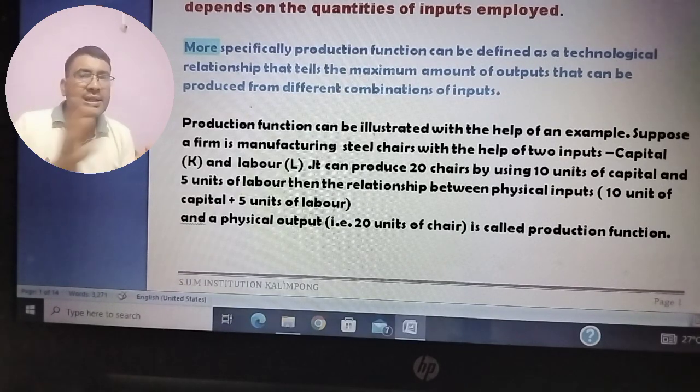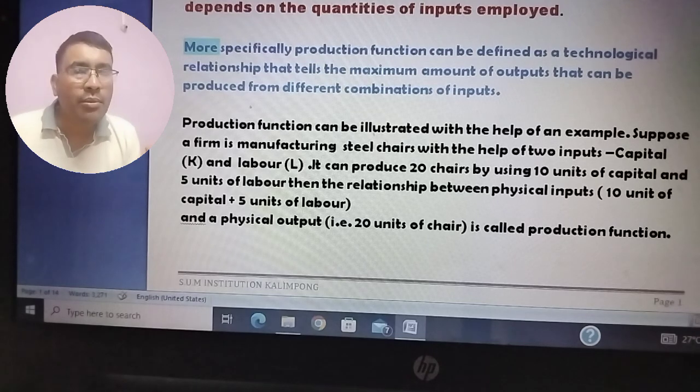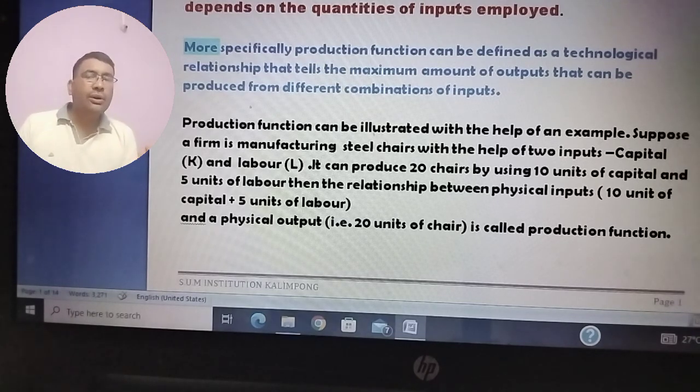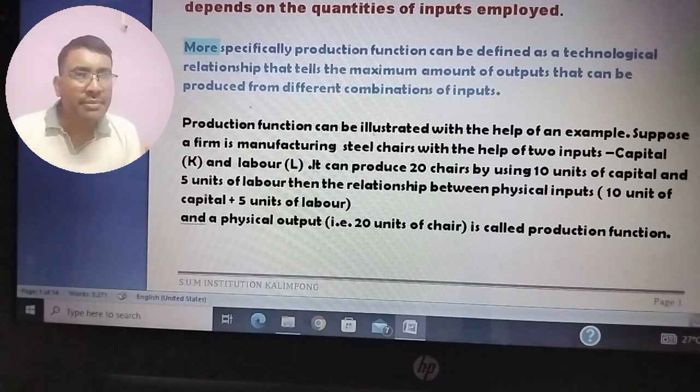So it is a mathematical or technical relationship between inputs and outputs. It helps in deciding how many inputs should be used if you want to produce the required amount of output. Definitely, when you produce something, you produce on the basis of demand.